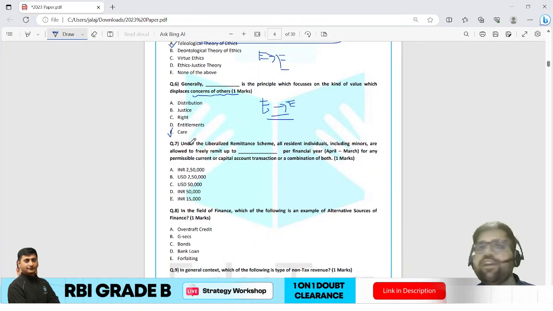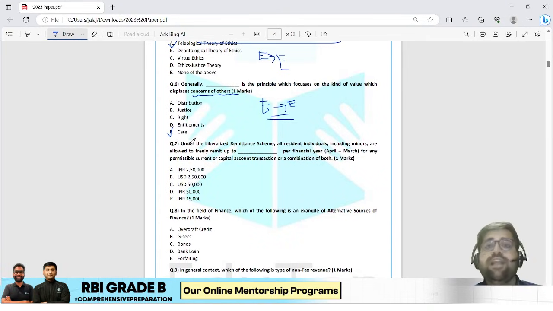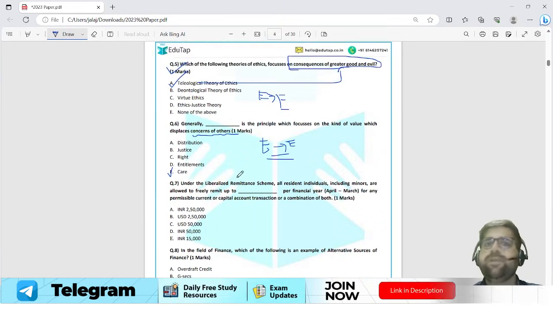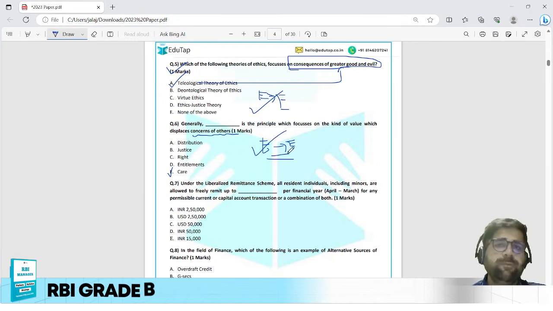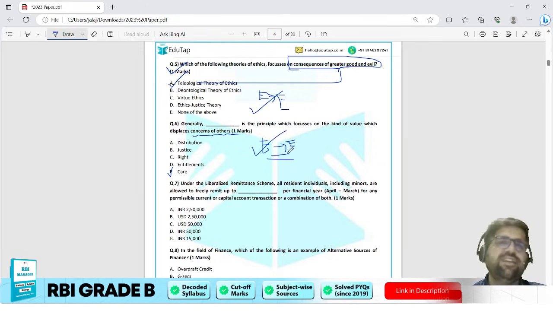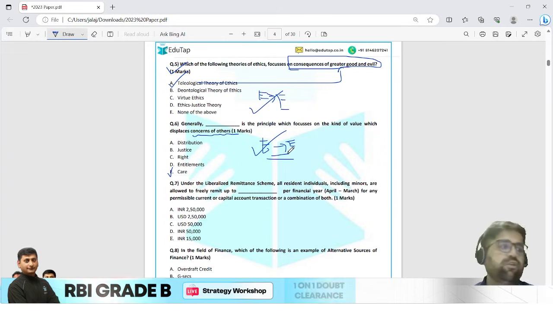Even if you don't have any prior knowledge of ethics, you could have done this with a calculated risk, or with your logical mind as well. So till now, the questions which have appeared from the ethics chapter are very easy or easy according to me, and you could have solved both of these in less than 20 seconds, or not more than 30 seconds. Okay, now I am coming to question number 7.